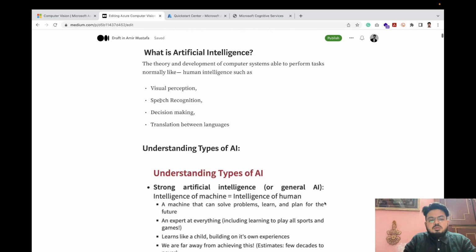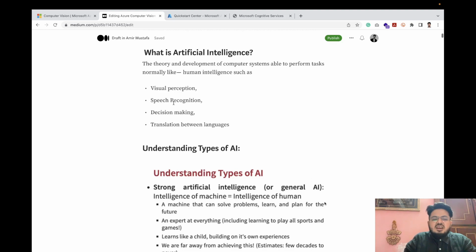Visual perception: suppose we give an image to the computer and say, tell me what is there in this image, or who is there in the image. That's a part of AI. Speech recognition: some famous personalities, in politics or in the technology industry, say Nelson Mandela.